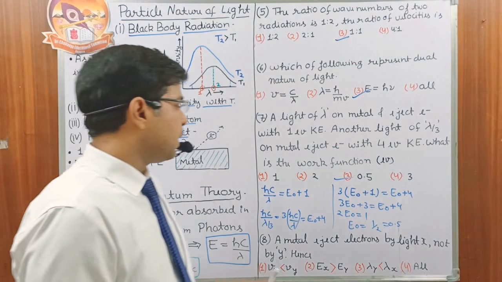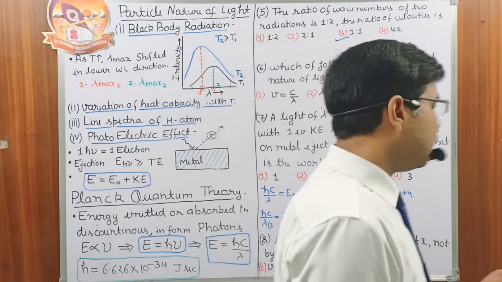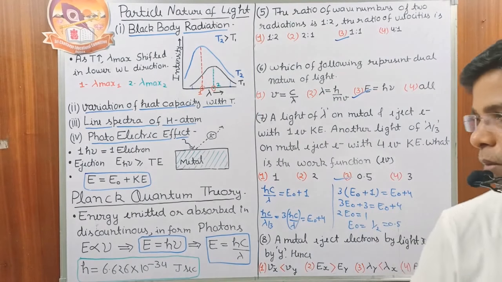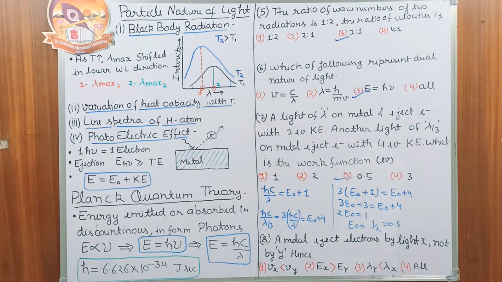Then question number 8: a metal ejects an electron by light X but not by Y. Hence, look, if ejection of the electron occurs by X, it means energy of X has to be higher than Y, frequency of X has to be higher than Y, but wavelength of Y has to be higher than X. Now check.